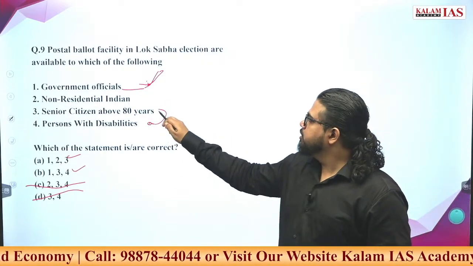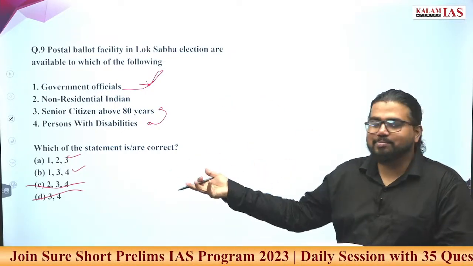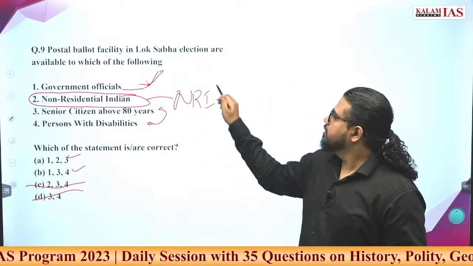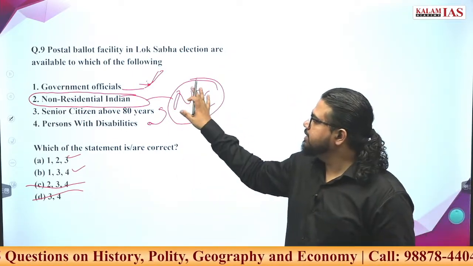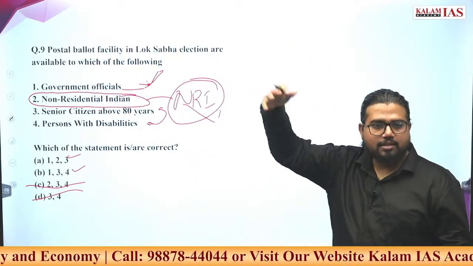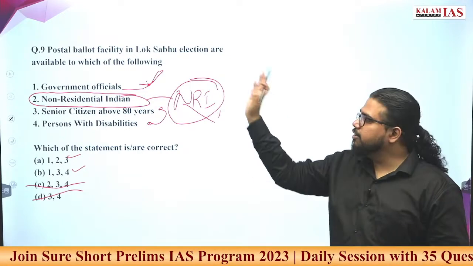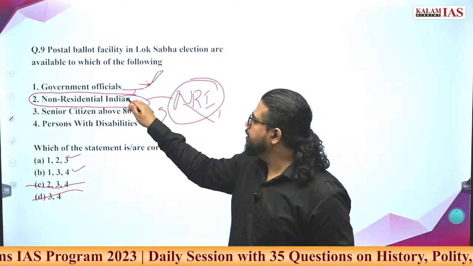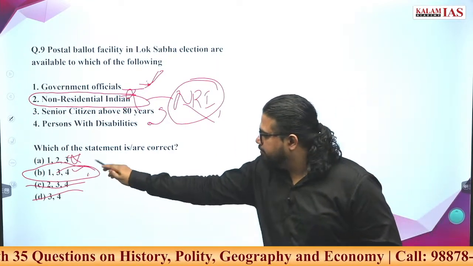Now you can get confused here. PWDs are part of it because these are recent developments. But NRIs are in the news. The government is trying to provide a voting facility to them, but whatever the government is thinking is not a postal ballot facility. NRIs will be staying in other countries like the USA, and they are not going to send a postal message from there. So if the government is thinking of making them vote, it is not through postal vote. So this cannot be part of your answer. We are left with only one option, that is 1, 3 and 4.